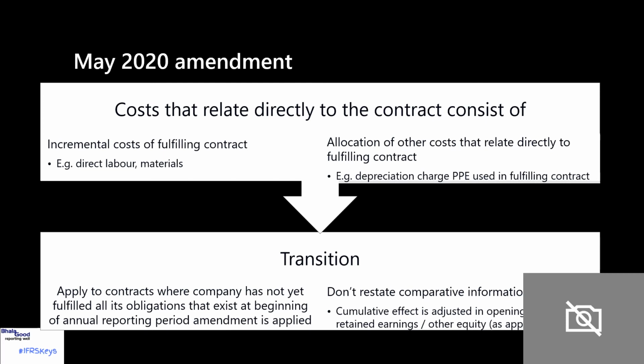Just to be careful, it's not yet effective, but you'll see there that it talks about the incremental costs of fulfilling the contract, and then you also add in any other costs that are directly related to fulfilling the contract, so the allocation of those costs. An example is given where perhaps there's property, plant, and equipment that is used to fulfill a contract, and the depreciation charge related to that property, plant, and equipment would be included in the onerous contract provision.